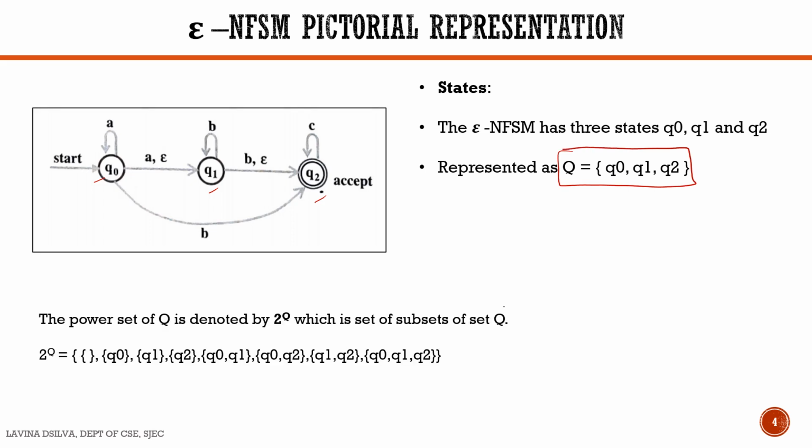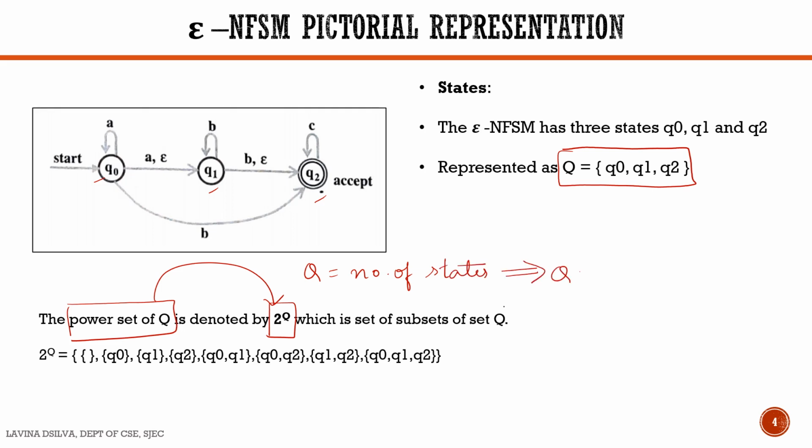Now what is the power set of Q? We know that the power set of Q is denoted by 2 to the power |Q|, where |Q| is equal to the number of states. We know that for this diagram, the number of states |Q| is equal to 3. Therefore, 2 to the power 3 will be equal to 8, and this power set has got 8 elements.